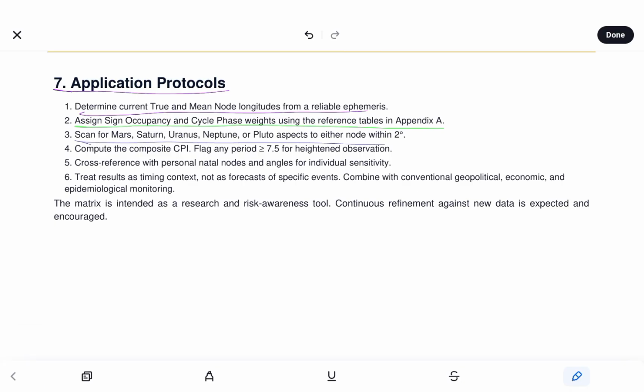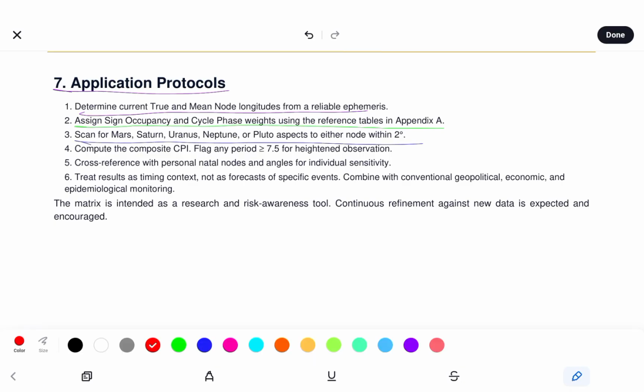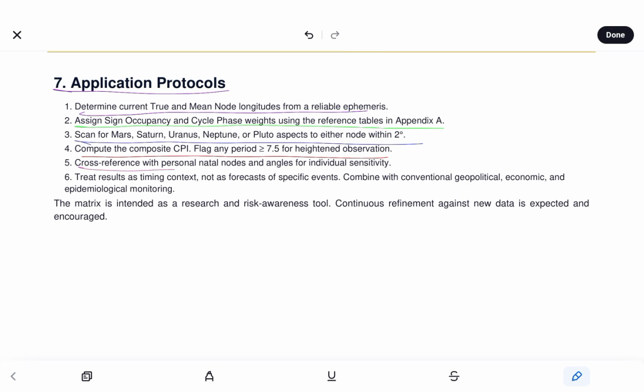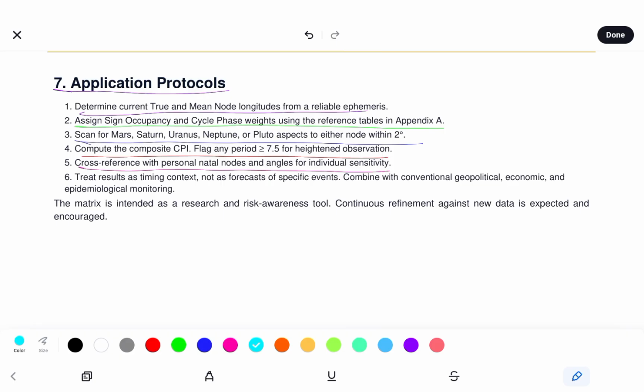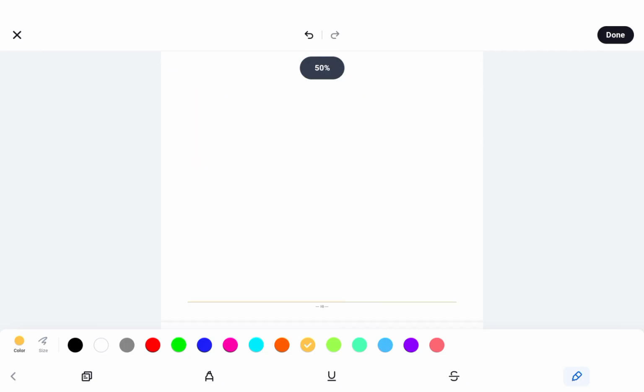Scan for Mars, Saturn, Uranus, Neptune, or Pluto aspects to either node within 2 degrees. Compute the composite CPI, flag any period greater than 7.5 for heightened observation. Cross-reference with personal natal nodes and angles for individual sensitivity. Treat results as timing context, not as forecasts of specific events, combined with conventional geopolitical, economic, and epidemiological monitoring. The matrix is intended as a research and risk awareness tool. Continuous refinement against new data is expected and encouraged.